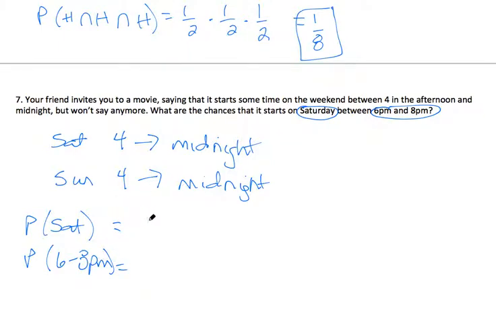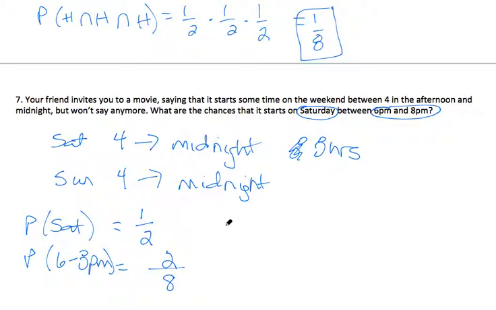Well, the probability that it's a Saturday: it's either Saturday or Sunday, so the probability there is 1/2. The probability that it's these 2 hours: between 4 and midnight there are 8 hours, and we want 2 of those 8 hours. Remember, the sample space is in the denominator, and the numerator is the total possible with the outcome. So 2/8 is the probability that this is the right time.